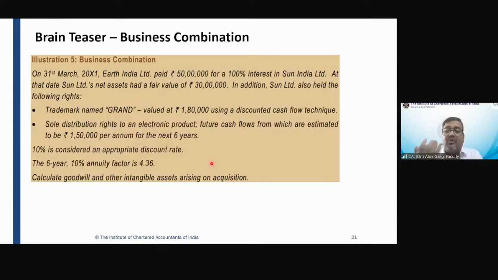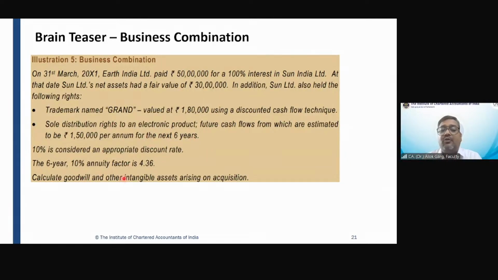Earth India is also getting a sole distribution right of a product for which the cash flows are given as 1,50,000 for the next 6 years. But what is the present value of the future cash flows? Because we are measuring on the transaction date. So 1,50,000 multiplied by 4.36 will give you the present value as on date, right? So we have also arrived at the fair value of the sole distribution right.